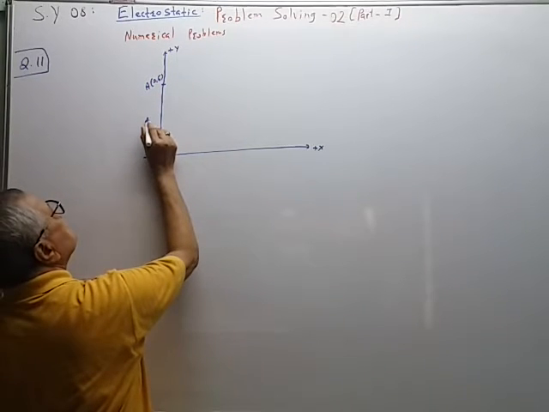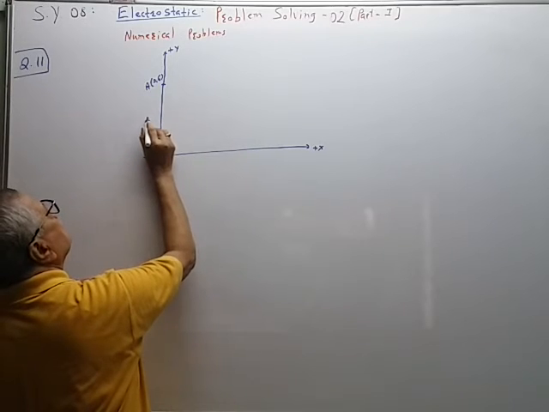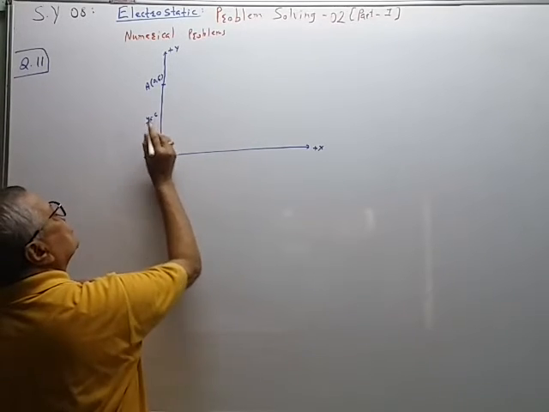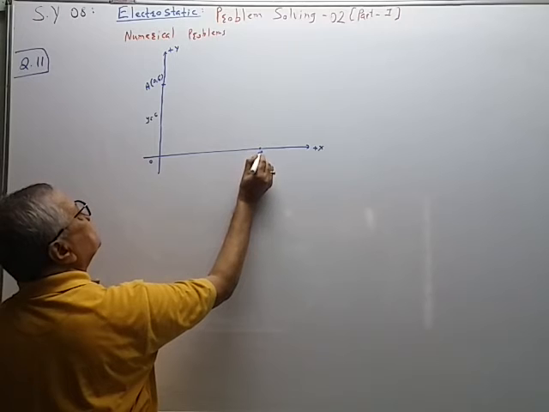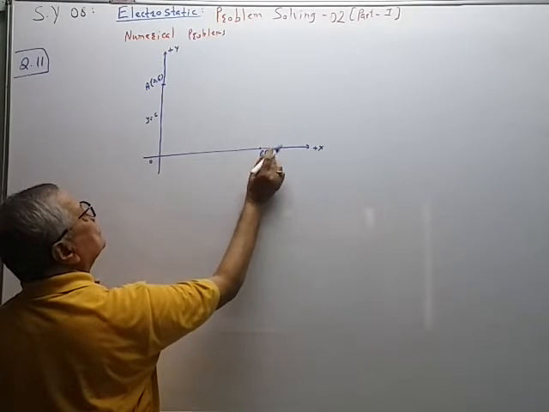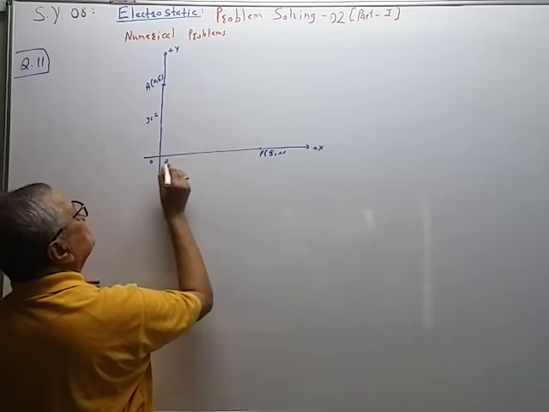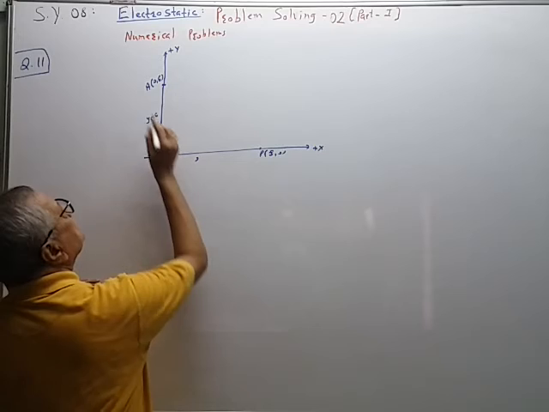So this distance is r1 or y. y is equal to 6. This is point P. Its coordinates are given, 8, 0. So this distance is x.